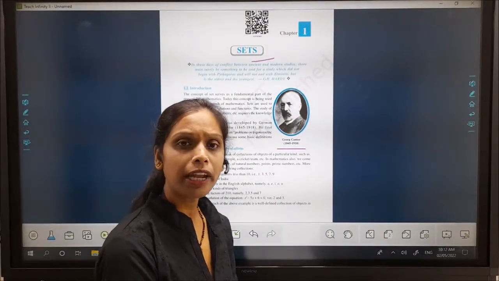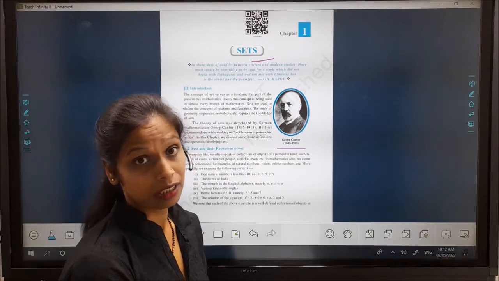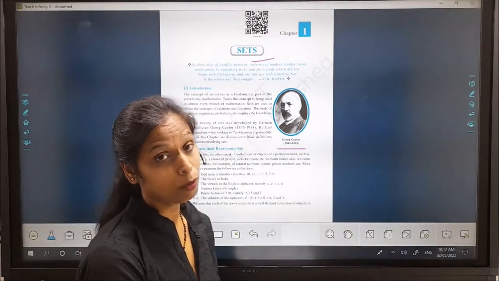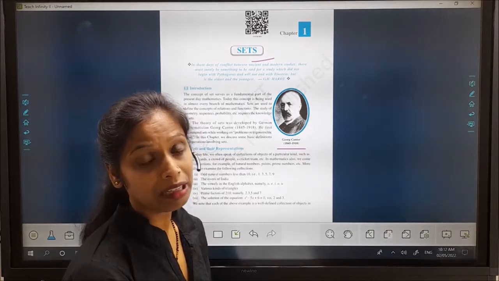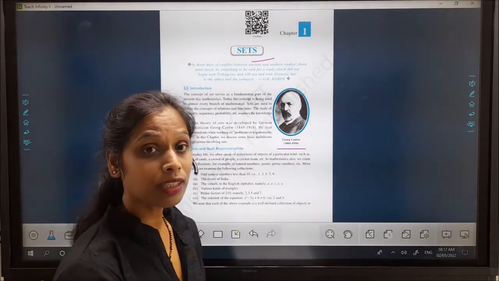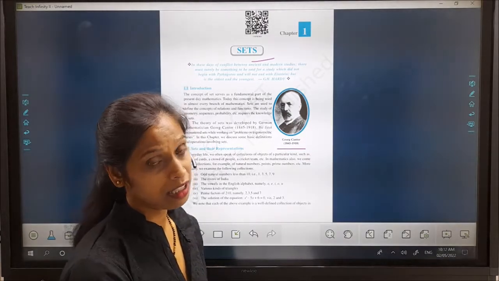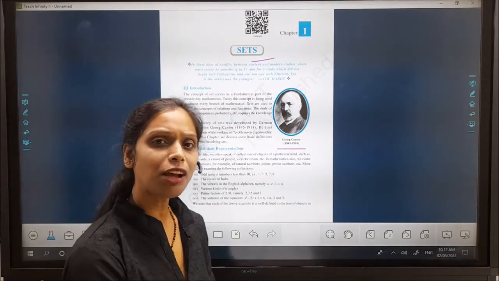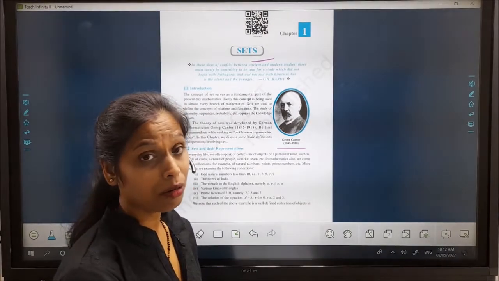The rivers that belong to India, whether it is a set or not, it is a set because the rivers that belong to India are well defined. We could say that it is a set. The vowels of the English alphabet, is it a set or not?